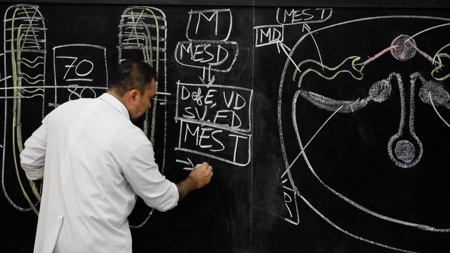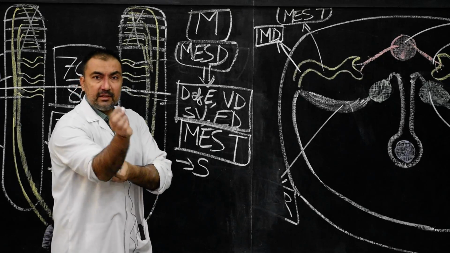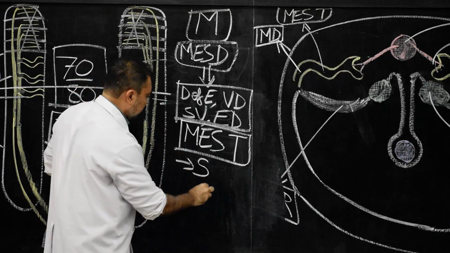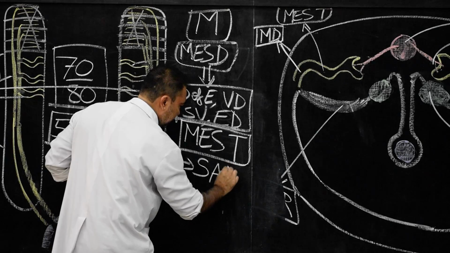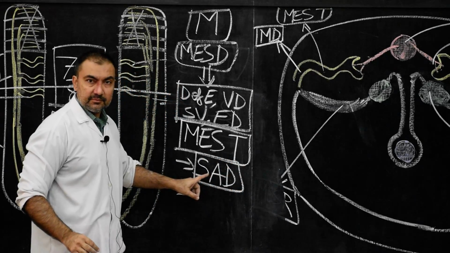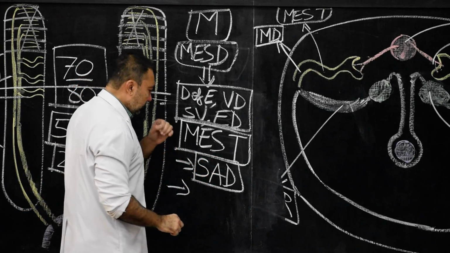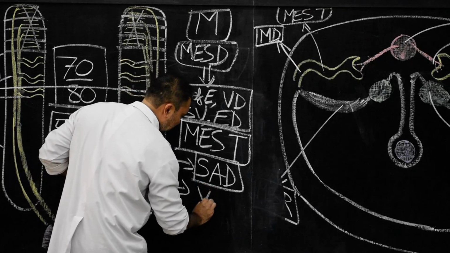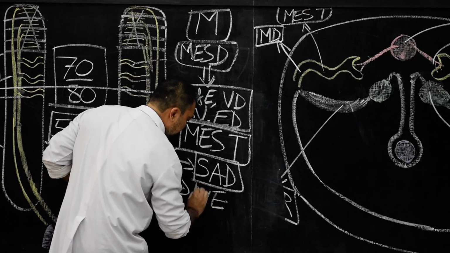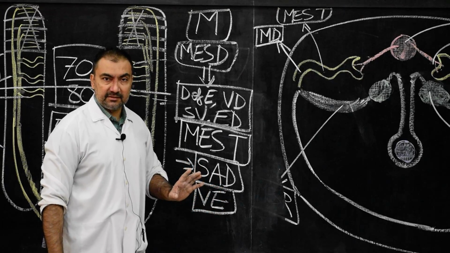They are the superior aberrant ductules of the testes, and there will be development of vasa efferentia of the testes.